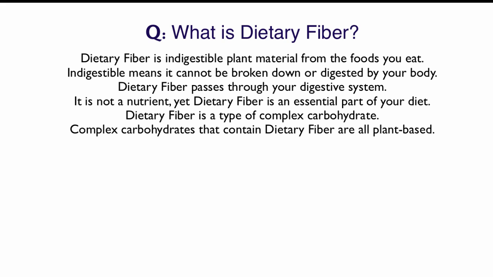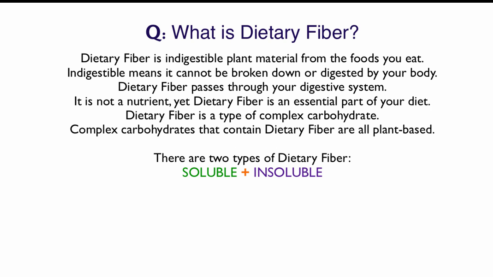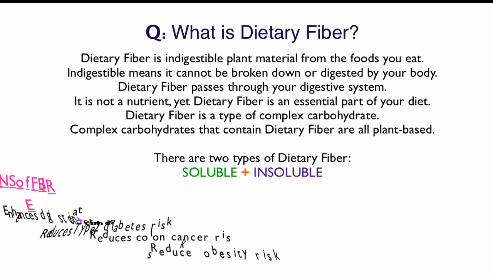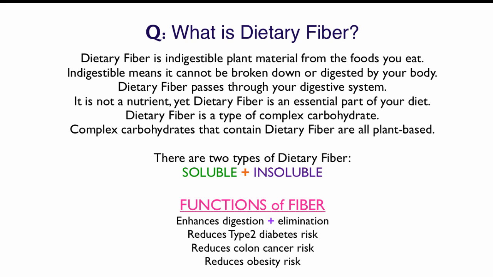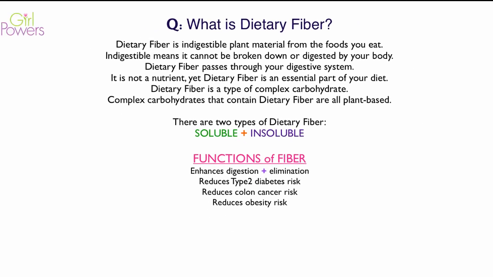Complex carbohydrates that contain dietary fiber are all plant-based. There are two types of dietary fiber, soluble and insoluble. The functions of fiber, I think we're all pretty familiar with the idea that it enhances digestion and elimination. It also reduces the risk of type 2 diabetes, colon cancer, and obesity. And we'll explain just a little bit why it does that.